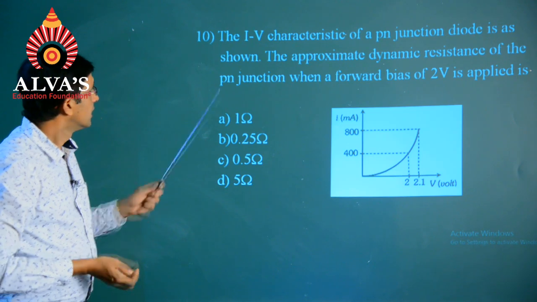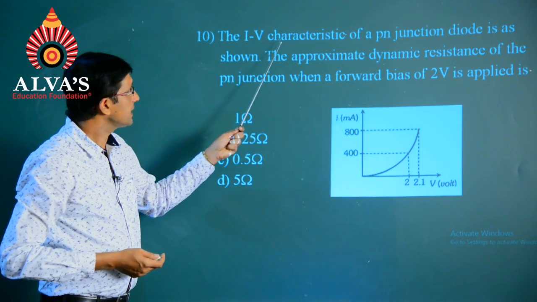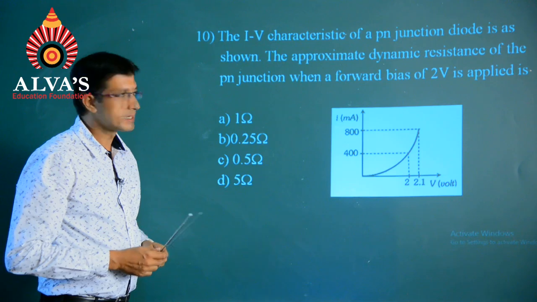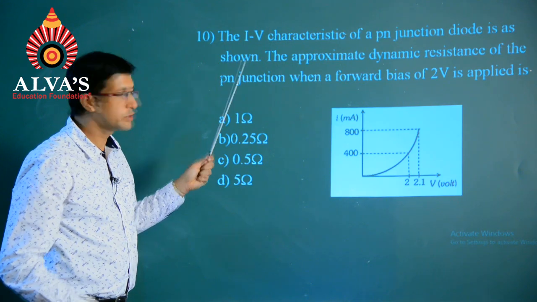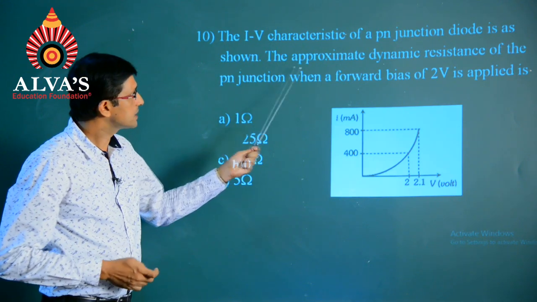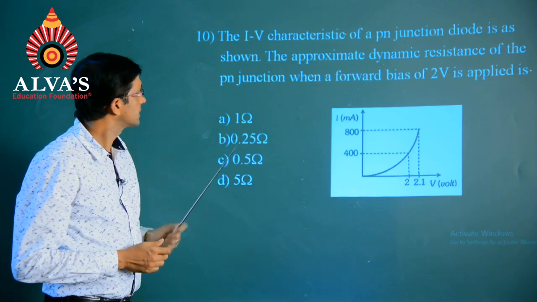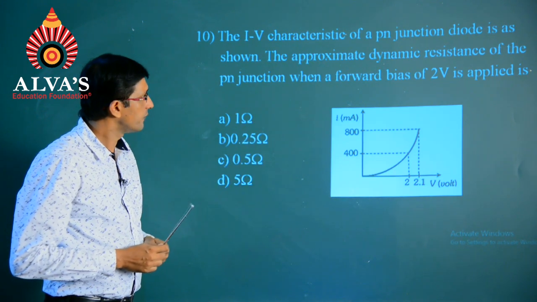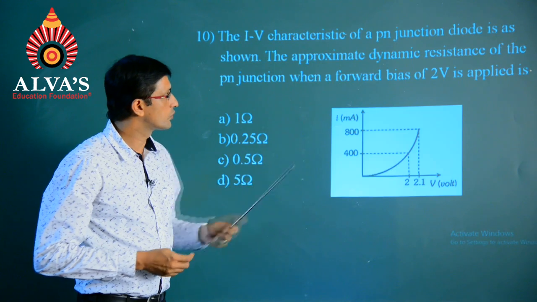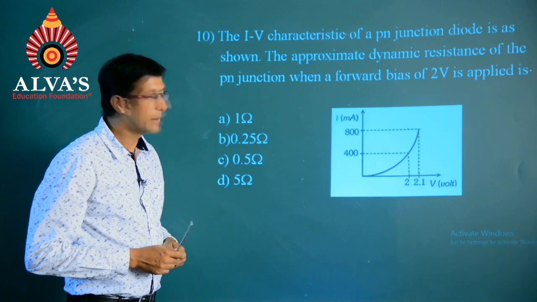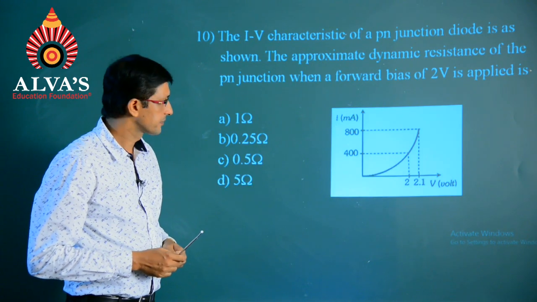Next question, the IV characteristics of a PN junction diode is as shown. The approximate dynamic resistance of the PN junction when a forward bias of 2 volt is applied is.